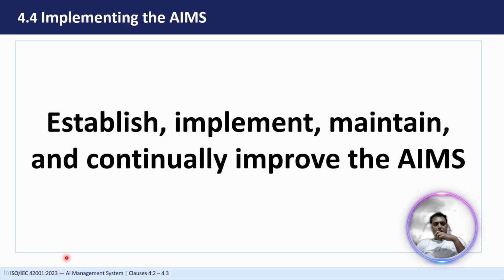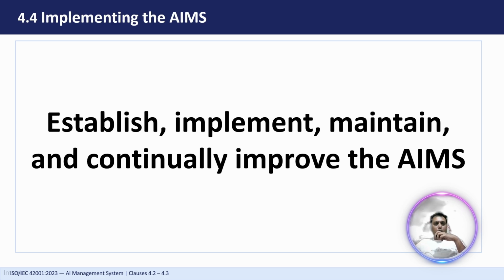We have to document all the processes, policies, and procedures, and convey all those documents and procedures to the entire organization. So we have to create a culture of AI management system so that everyone understands its importance and can implement it in their day-to-day functions. Then we have to integrate with the existing management systems. If we already have some other standard in place, we can integrate it with ISO 42001. If we already have 27001 in the organization, our approach should be to integrate ISO 42001 with the same standard so that our process becomes smooth and easy, and it becomes 40 to 50% faster.